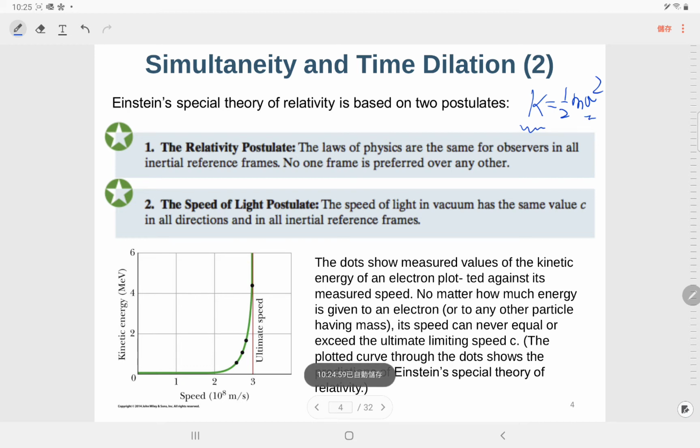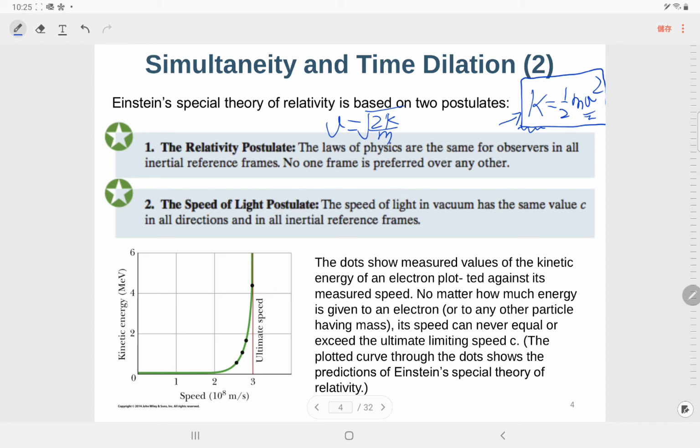So at that time, scientists tried to put more and more energy into a particle, but found that even with very high energy, it cannot exceed the ultimate speed, the speed of light. Because for this formula, as long as K is large enough, there should be some value of K for which v is larger than the speed of light, where v equals the square root of 2K over m.